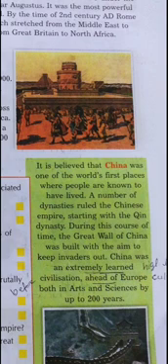It is believed that China was one of the world's first places where people are known to have lived. Then a number of dynasties ruled the Chinese Empire, starting with the Qin dynasty. That Chinese Empire starts with this Qin dynasty.